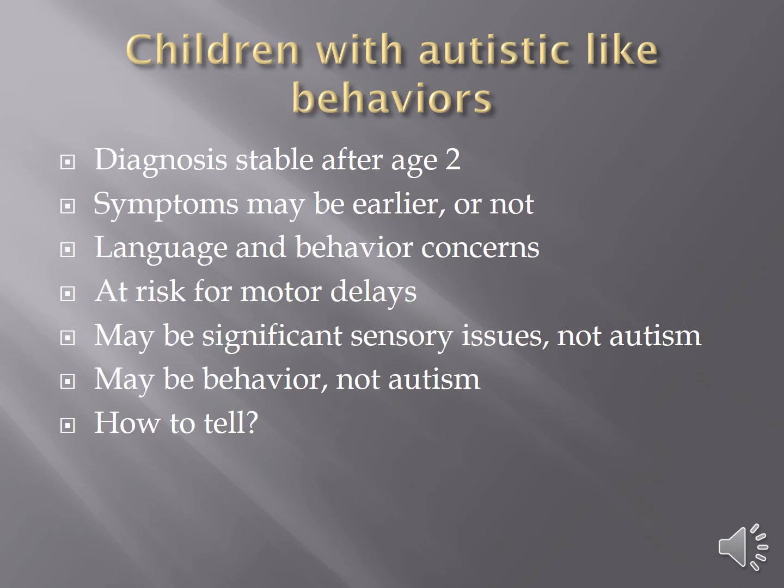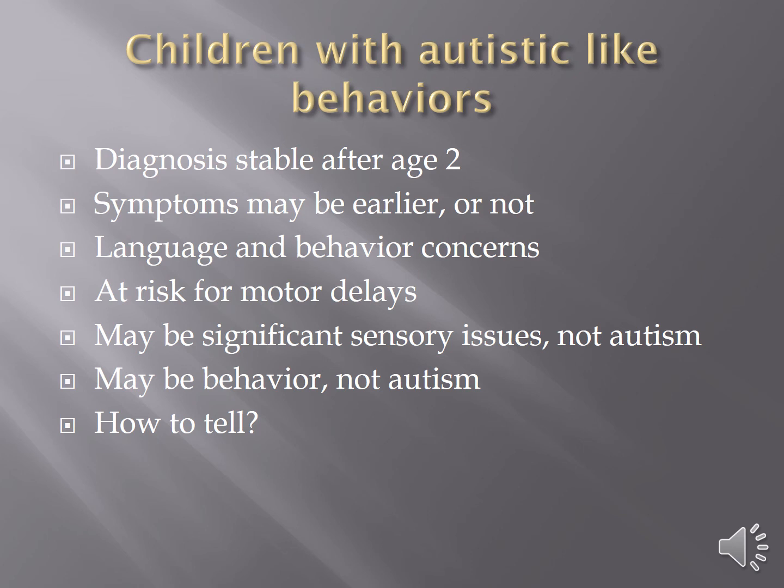We're going to talk a little bit more about autism in a different slide presentation, but for this one, we want to know that the research shows that the diagnosis of autism is stable after age 2. Although currently there is a lot of research going on looking for early indicators of autism, none of this is really robust yet. There's still a lot of people thinking about this topic and doing some preliminary research. But that's the way things are headed at this point: researchers are looking at earlier and earlier signs of autism so that it's possible to intervene earlier.